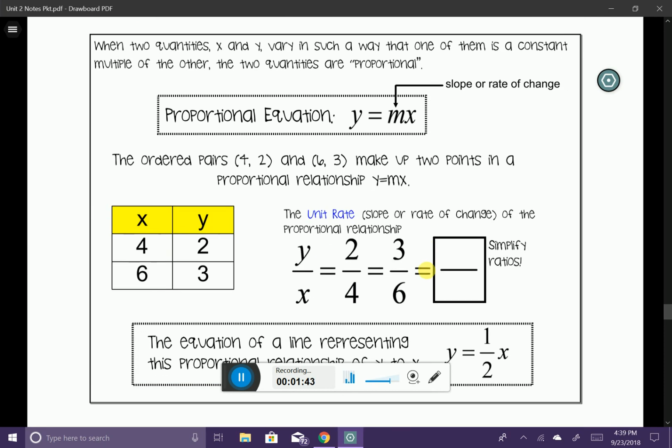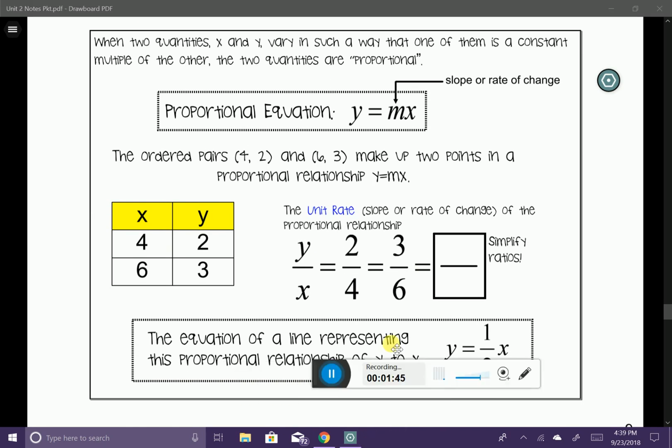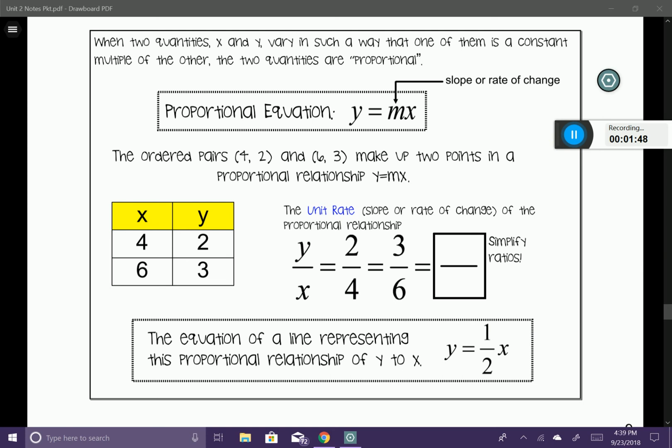Now I know this page has a lot of writing on it, but I just want to explain what this is all about. At the top it says, when two quantities, x and y, vary in such a way that one of them is a constant multiple of the other, the two quantities are proportional. You're going to be hearing that word quite a bit this unit. A proportional equation, just like I said before, is of the form y equals mx. Now, this variable m represents that multiple or that slope or that rate of change, we like to call it.